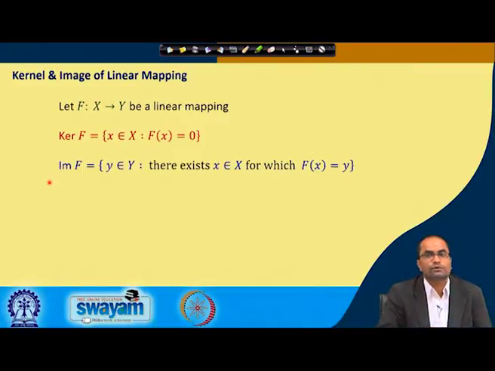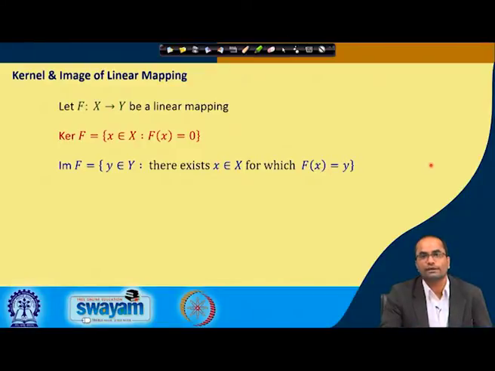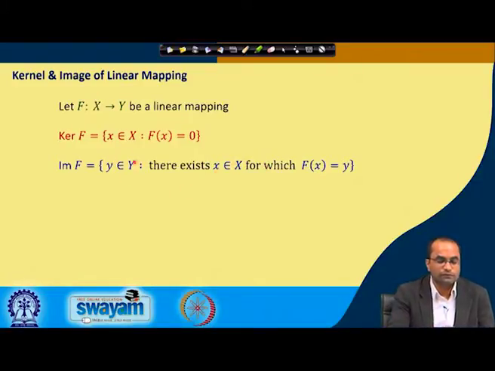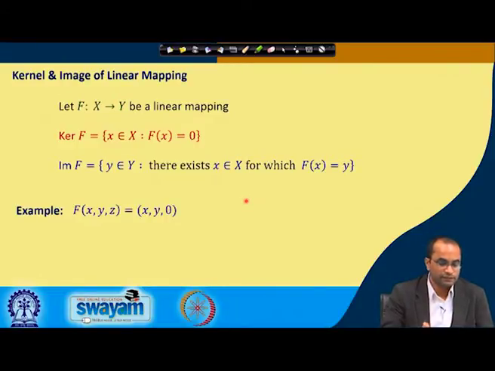There is another one that is called the image of F, defined as the elements y from the vector space Y for which there exists an x in X such that F(x) is y. This is the image which we usually consider here. We collect only those elements of Y which are the map of some elements from X. With these two definitions, the kernel of F and the image of F, let us look at a simple example, F(x, y, z).